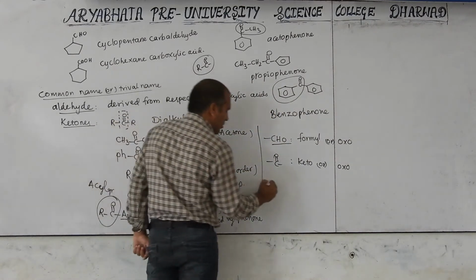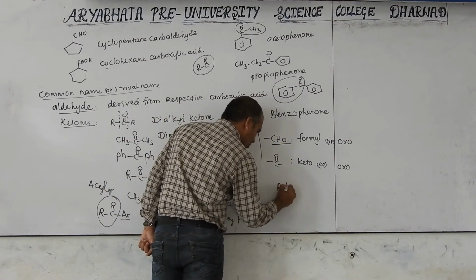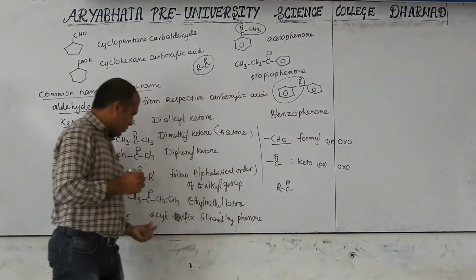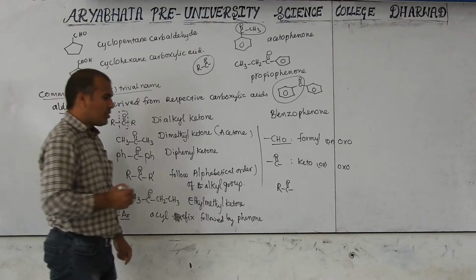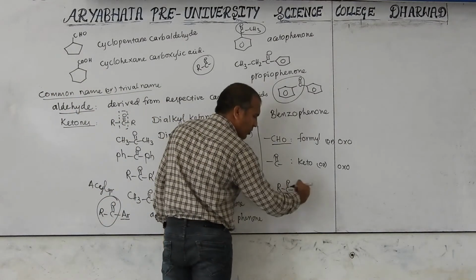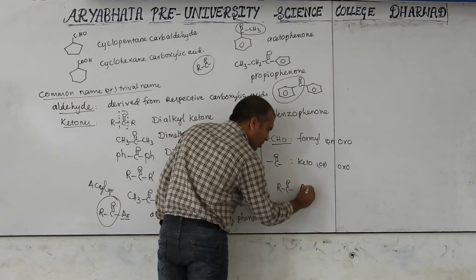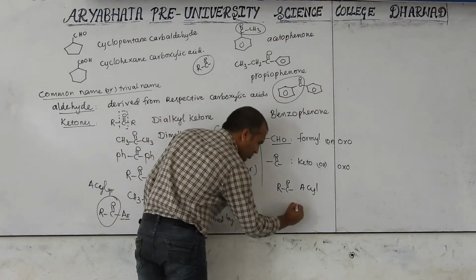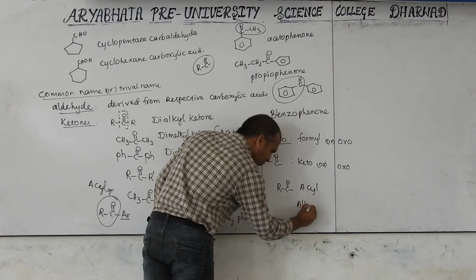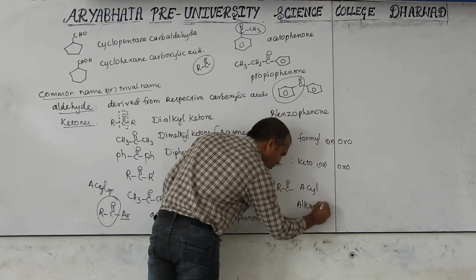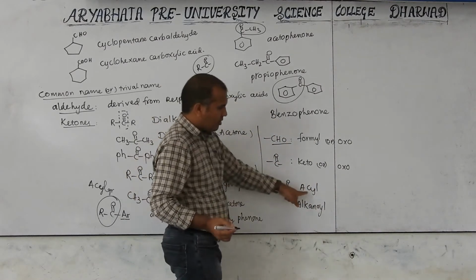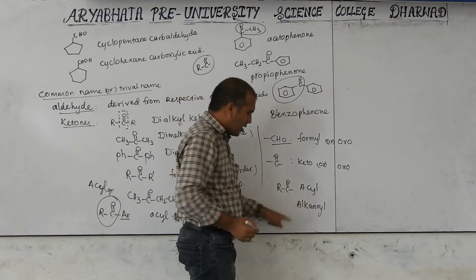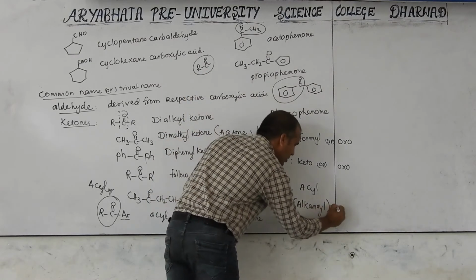But keep in mind, sometimes this is RC double bond O. Just now I told you the name is acyl; RC double bond O is acyl, with any one side group here. This is called acyl, but the IUPAC name is alkanoyl. The common name, when you are writing, we have to use acyl group type. Alkanoyl is the IUPAC name.